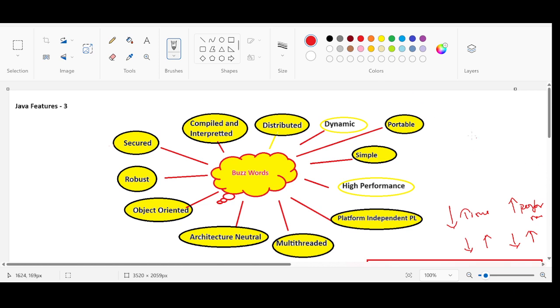So the last topic under the Java features is dynamic. Dynamic is self-explanatory, but still I will give you a high-level understanding of it. Why is it called dynamic? We have completed high performance. Let us understand why it is dynamic.